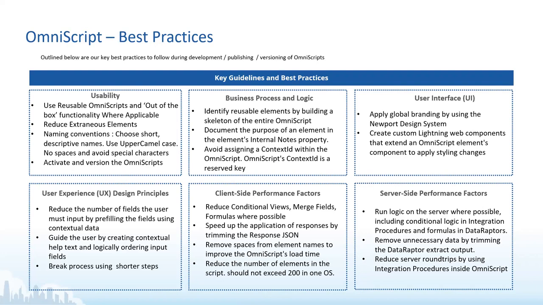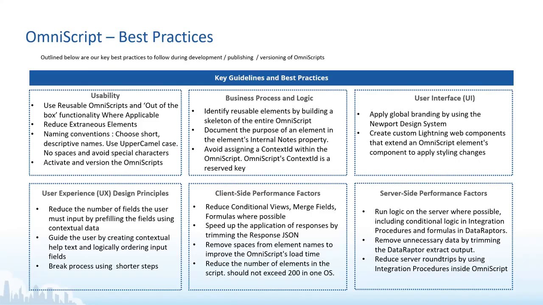Don't use redundant or unnecessary elements over there. The naming convention is also very important here, right? You need to ensure that you are following the proper naming convention: descriptive names in upper camel case, and no spaces and all those things. And then activation or versioning of the OmniScript is something which you really need to keep a note of when you're working on this. We have already seen that if you're not activating the OmniScript, you won't be able to see LWC changes. So just make sure that these two parts are also taken care of when you are creating an OmniScript.